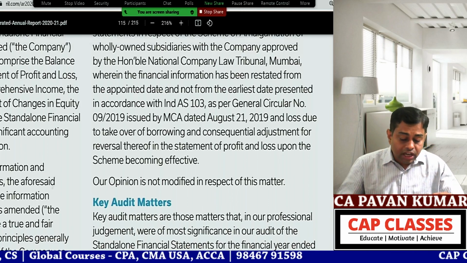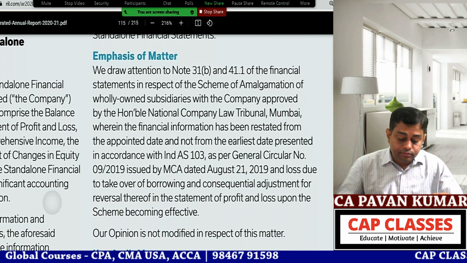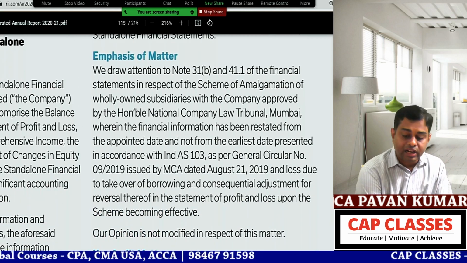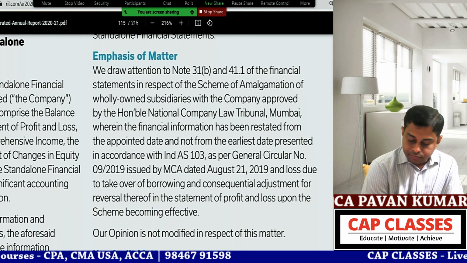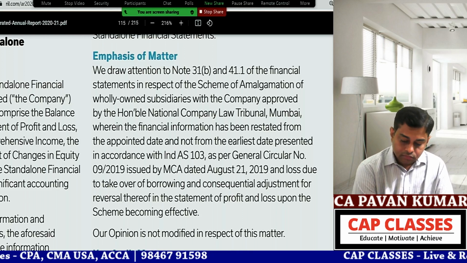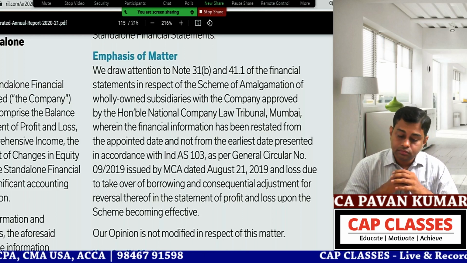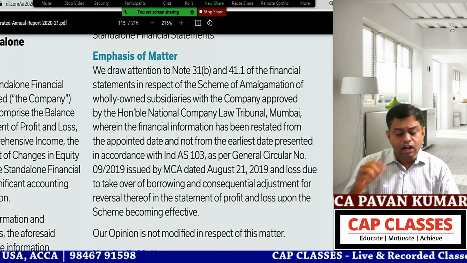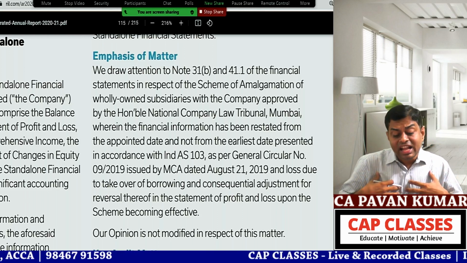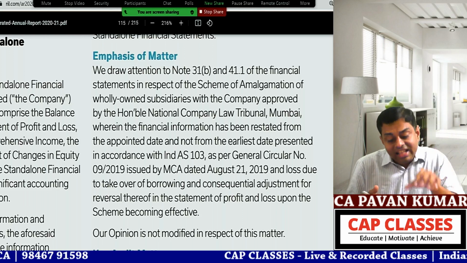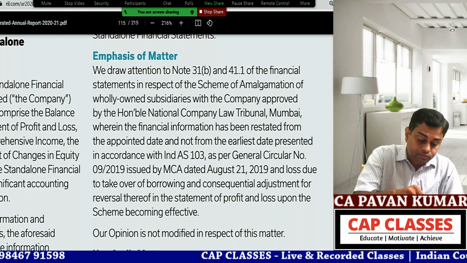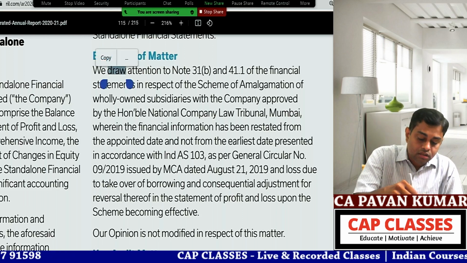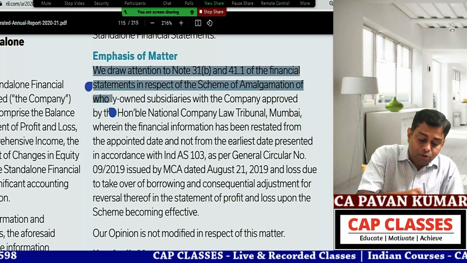Okay, so can you read this emphasis of matter paragraph now? Emphasis of matter: we draw attention to note 31 subsection B and 41.1 of the financial statements. Wait. That means, can I conclude that I am speaking about something which is already there in the financial statements?